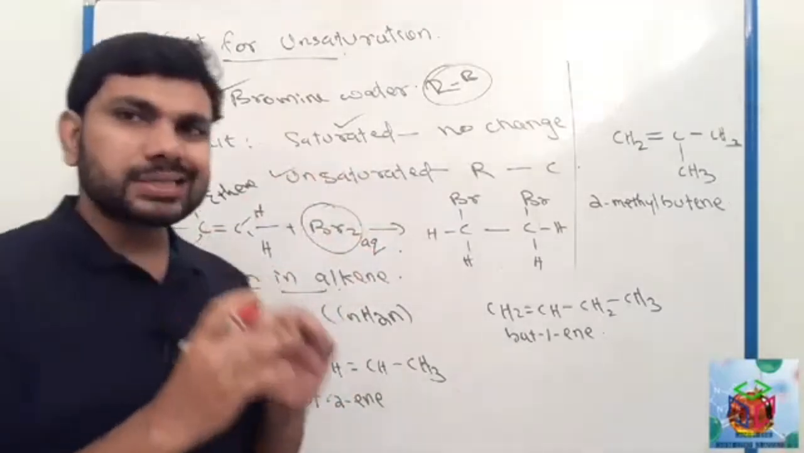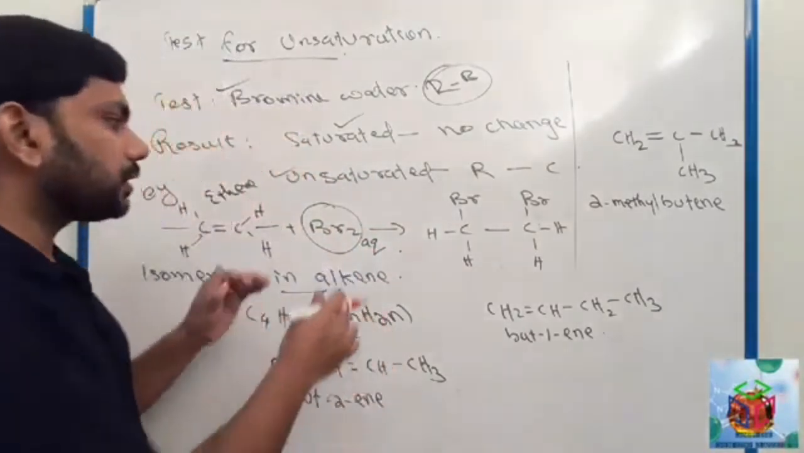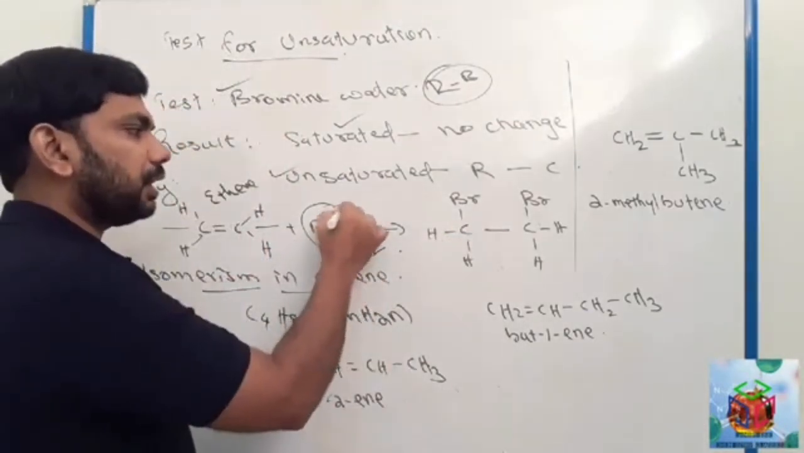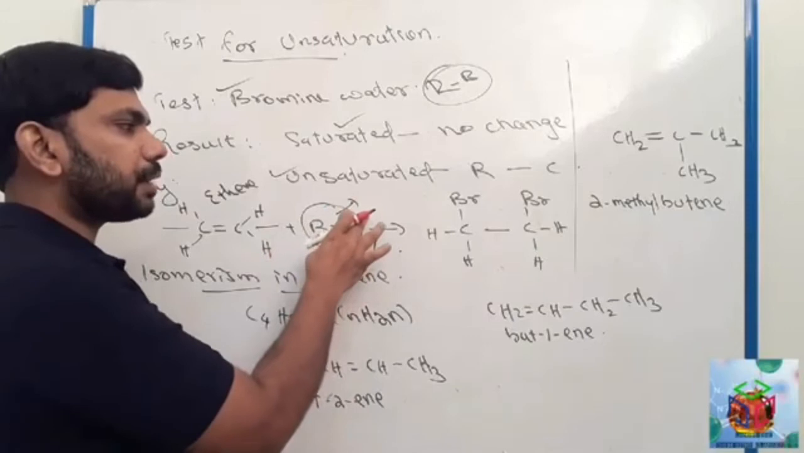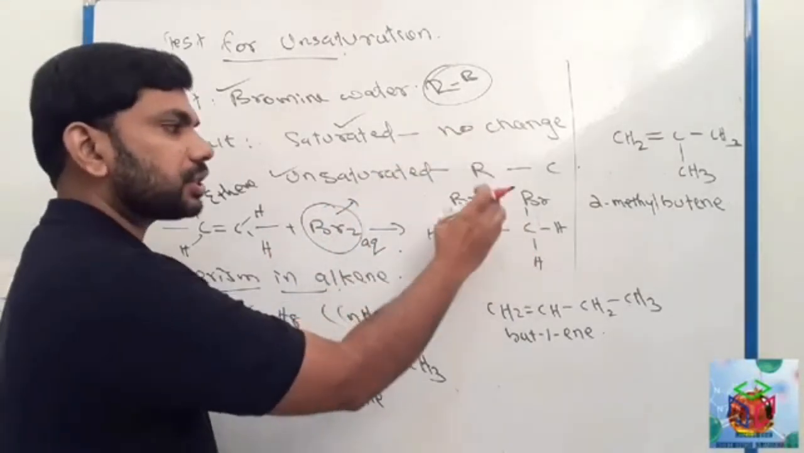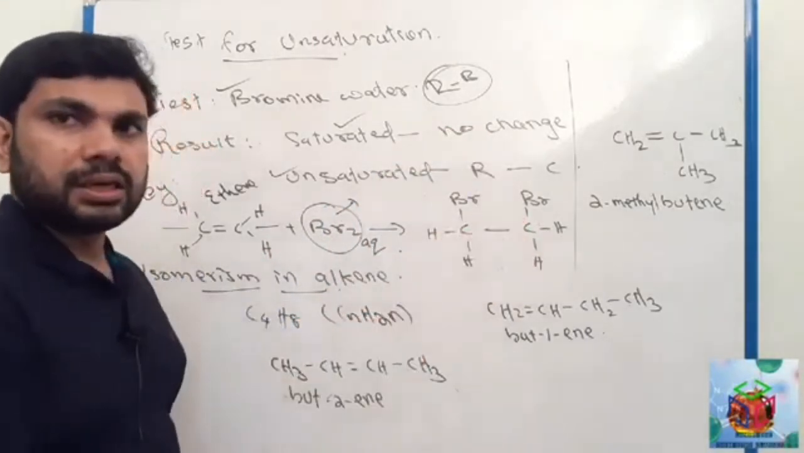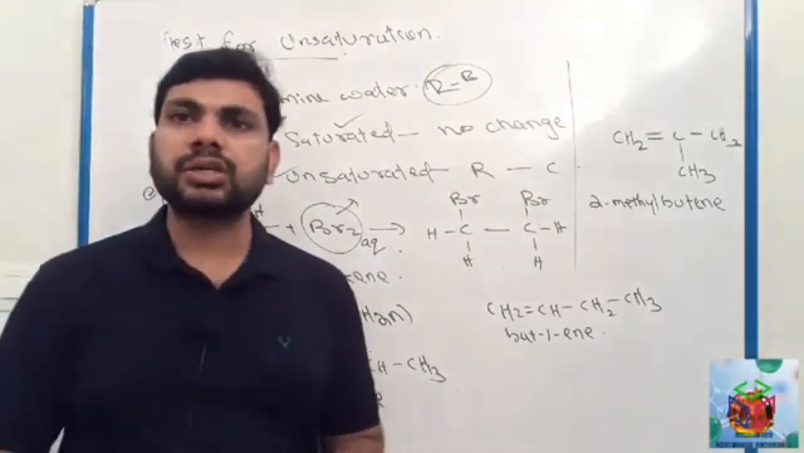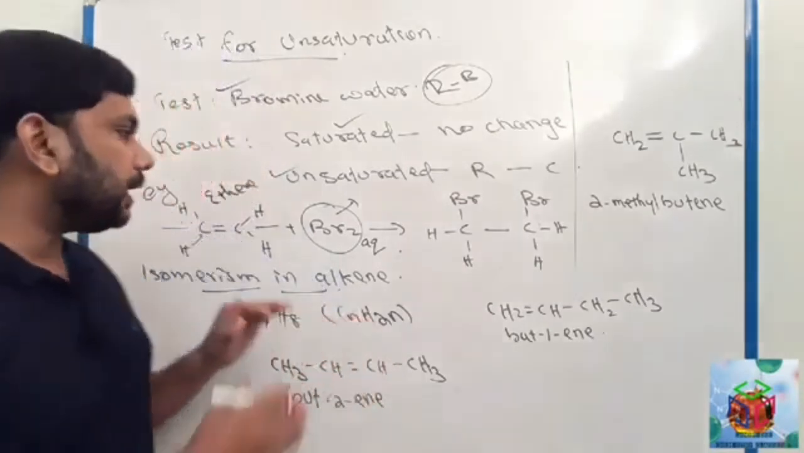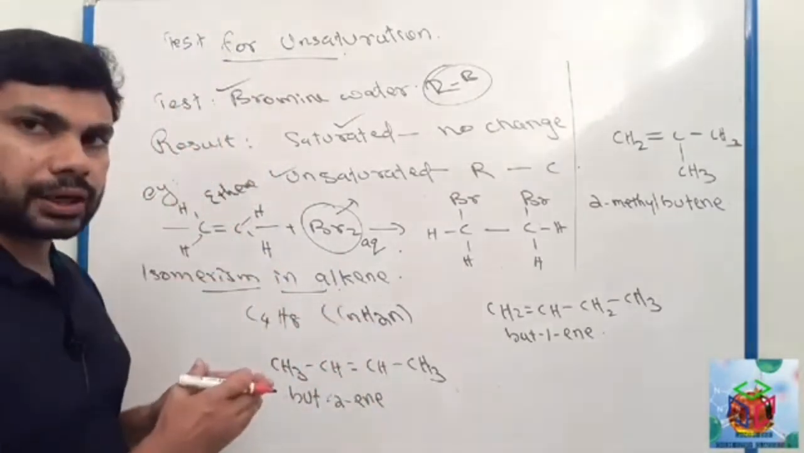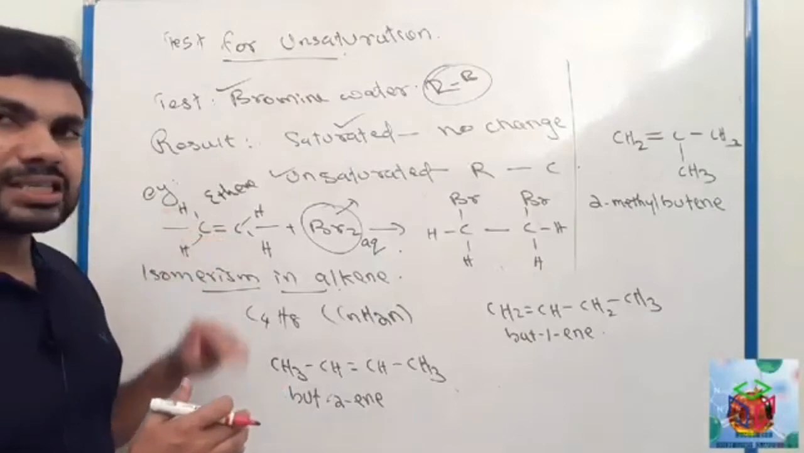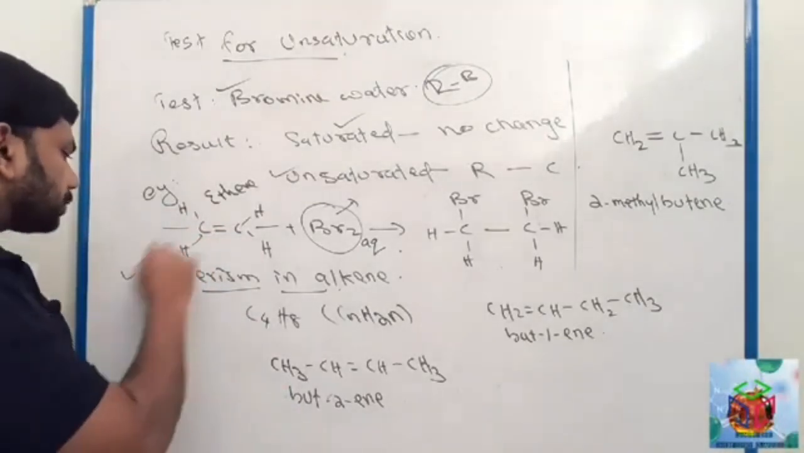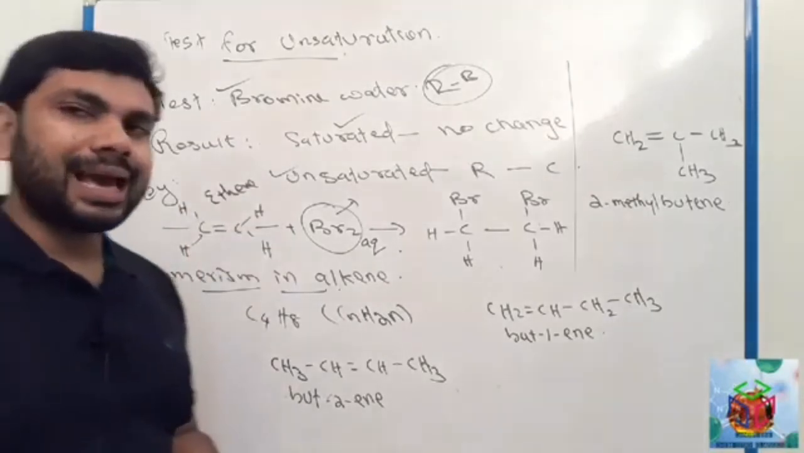I told you an unsaturated compound reacts with the aqueous bromine, and this is the product. Here the aqueous bromine is red brown in color. After the chemical reaction, this product is colorless. This type of chemical reaction does not happen in saturated compounds. It happens only in unsaturated compounds. So this is the test for unsaturation. Clear? After that, we have to study isomerism in alkene.